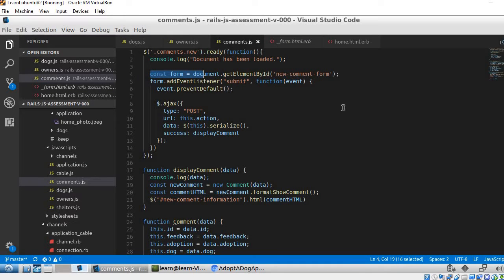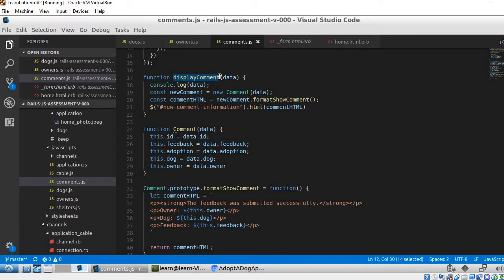And going back to our comments JavaScript file, we then add an event listener upon submission of the form. We prevent the default action, and we run an AJAX request. This is a post request specifically. The post request is to create a new comment. Post requests are used to create any new resources. Upon success of this request, we then execute the display comment function.